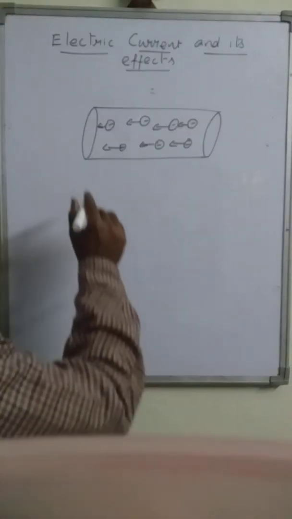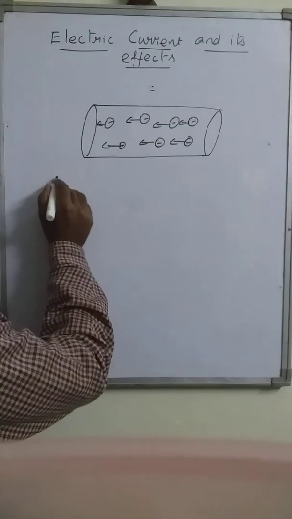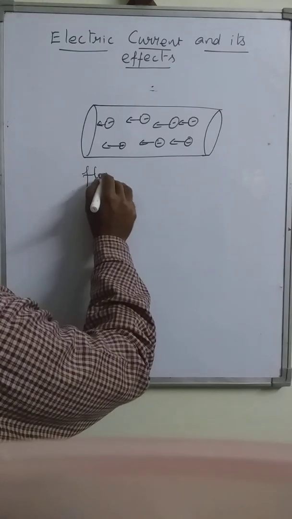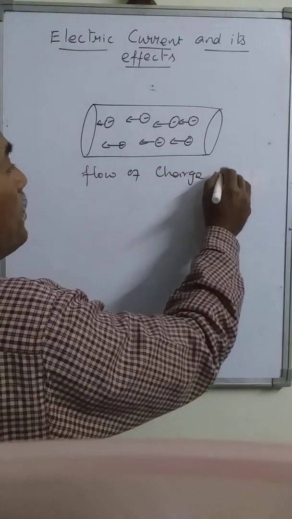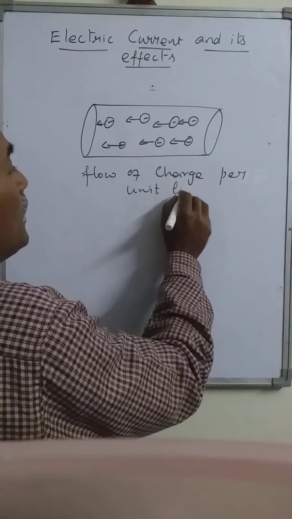The flow of charge through this material per unit time is known as electric current. So electric current is defined as the flow of charge per unit time.